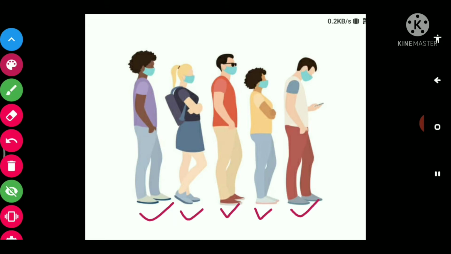If I ask you about the position of anyone, for example, this one is A, this will be B, C, D and E. What is the position of A? As A stands in the front, the position of A will be first.